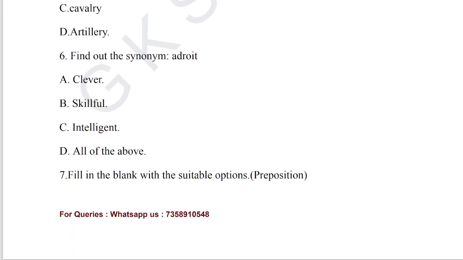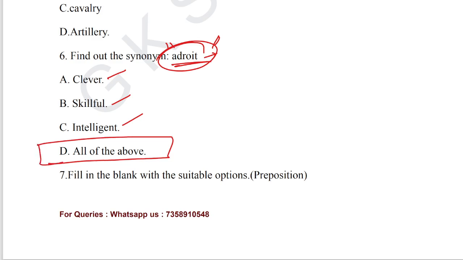Let's take a look at question number 6: find out the synonym of 'adroit'. Adroit is a term which means knowledgeable, skillful, clever, intelligent. The options are given here. Option A, clever, is correct. Skillful is also correct. Intelligent is also correct. Option D, all of the above, is the accurate answer for question number 6.